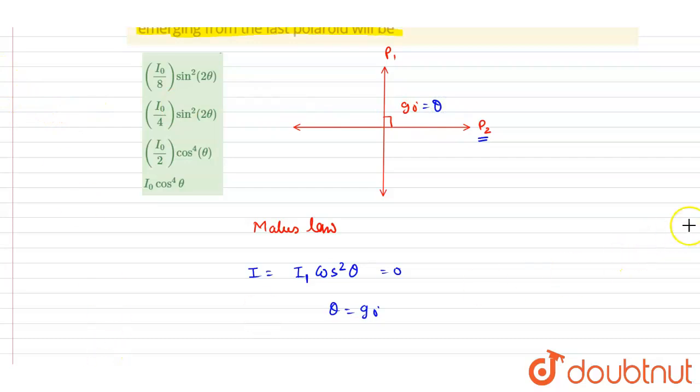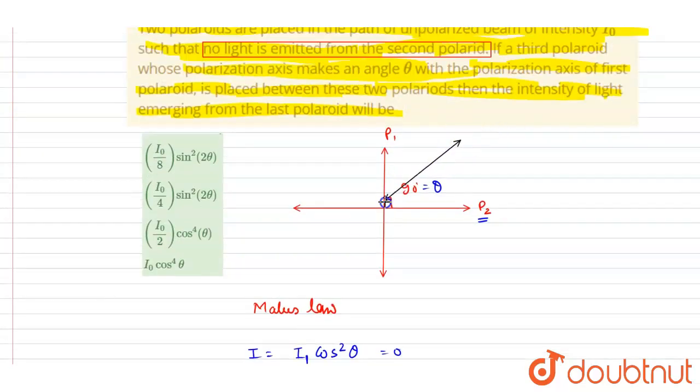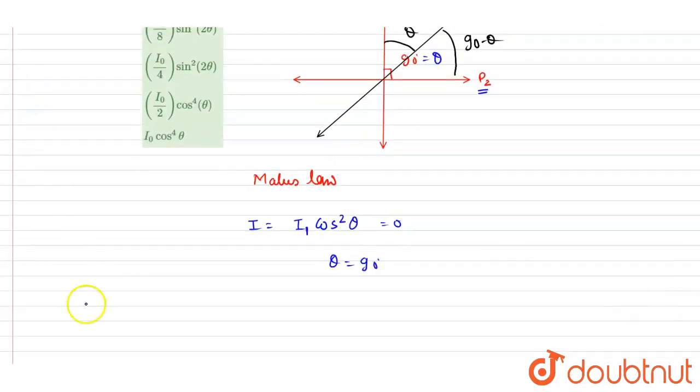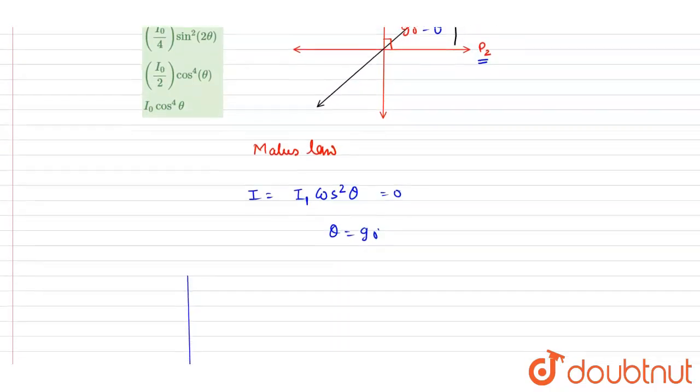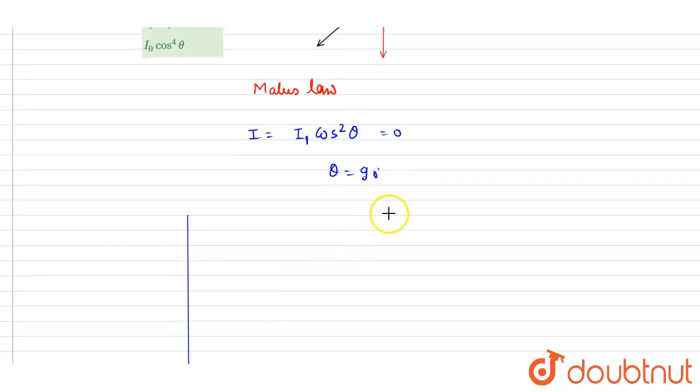Now if I introduce a third polaroid in between them like this, and it makes an angle of theta with the first, then it will make an angle 90 minus theta with the second. Again we will use Malus law. This light is passing through the three polaroids, first, second and then third.